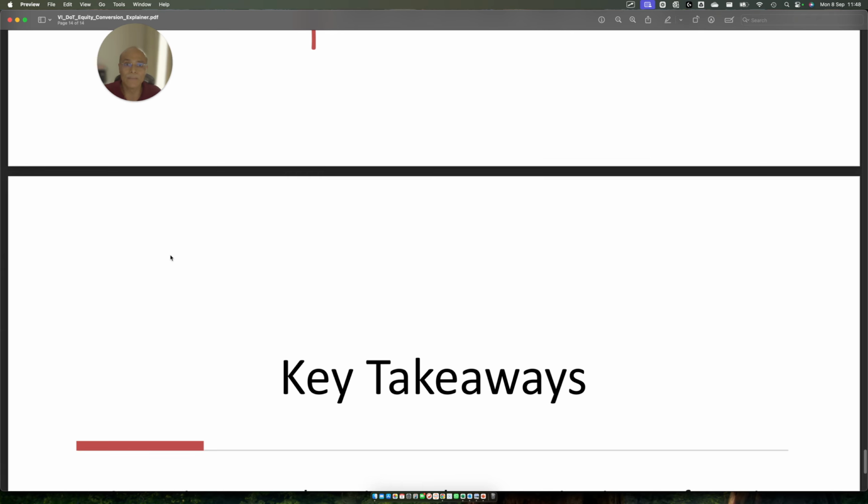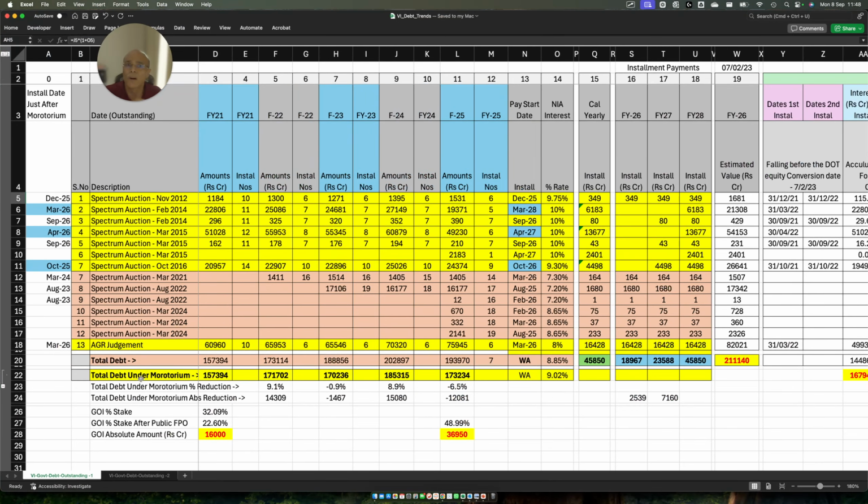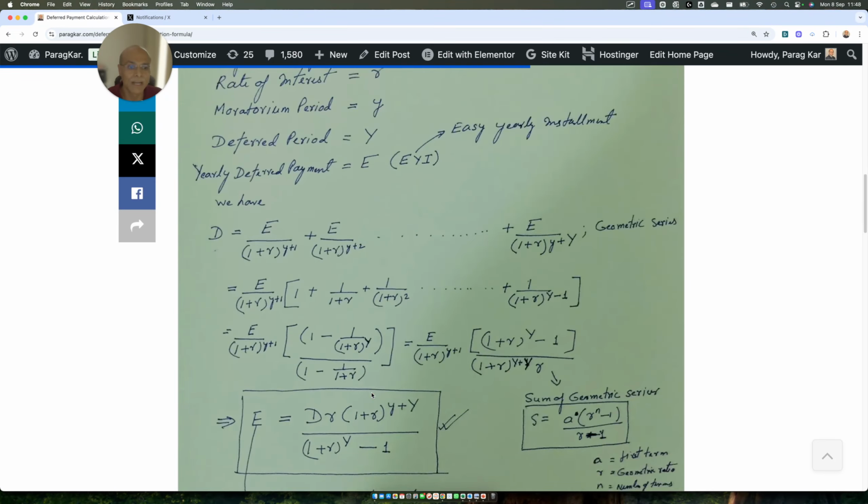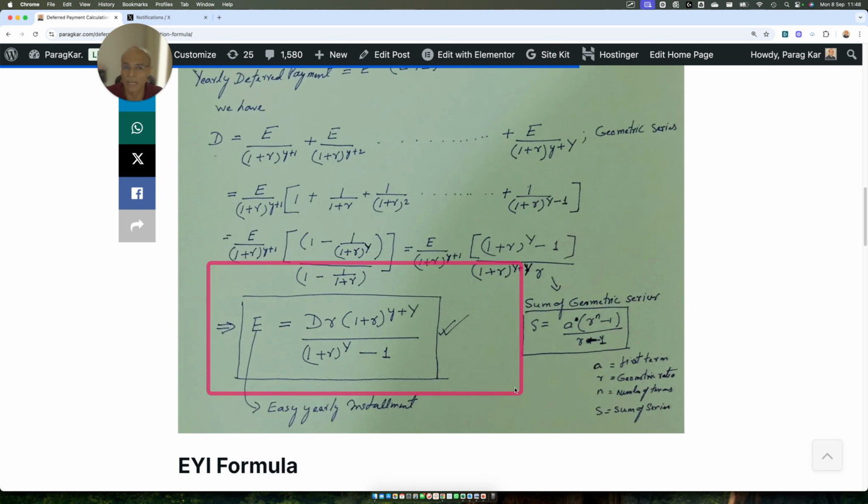Because ultimately, friends, when people talk about accounting, I don't believe in accounting numbers. Accounting is separate and cash is separate. If the principal outstanding is shown in this column, and on the basis of which you are making the DCF calculation based on the formula I have shown you, and Vodafone Idea has to shell out cash, I do not believe in accounting.